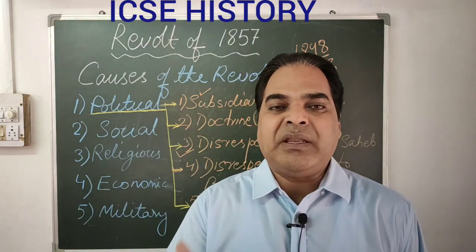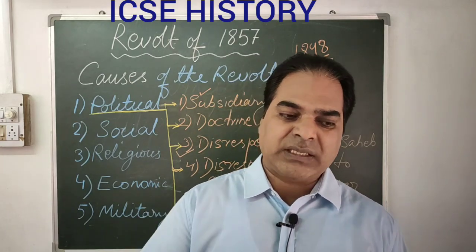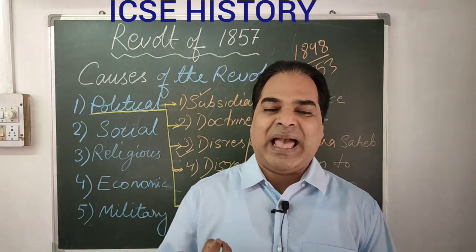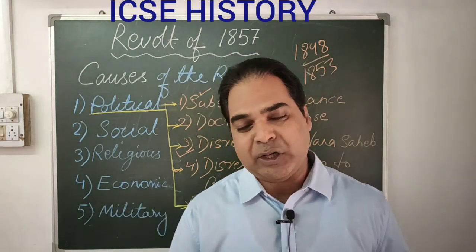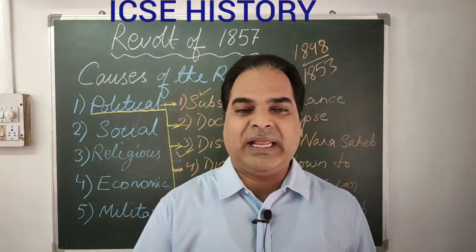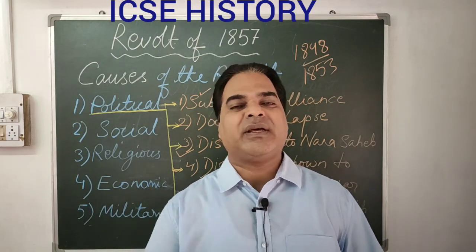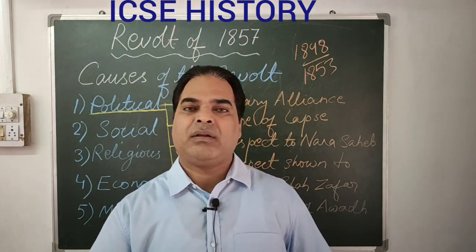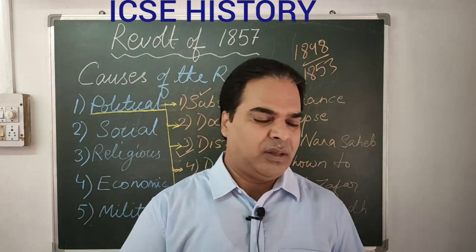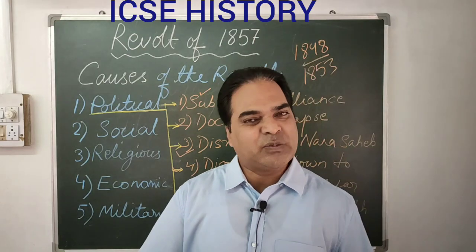Those types of titles, imperial titles, were all abolished. So it was announced that the successors would not be permitted to use the imperial title and dignities with their names. Simple. Bahadur Shah Zafar, the Mughal Emperor, that is okay. But after him, his son cannot use the title of a Badshah. Mughal Badshah, Mughal Emperor, no titles. So that is why Bahadur Shah Zafar was the last Mughal Emperor.